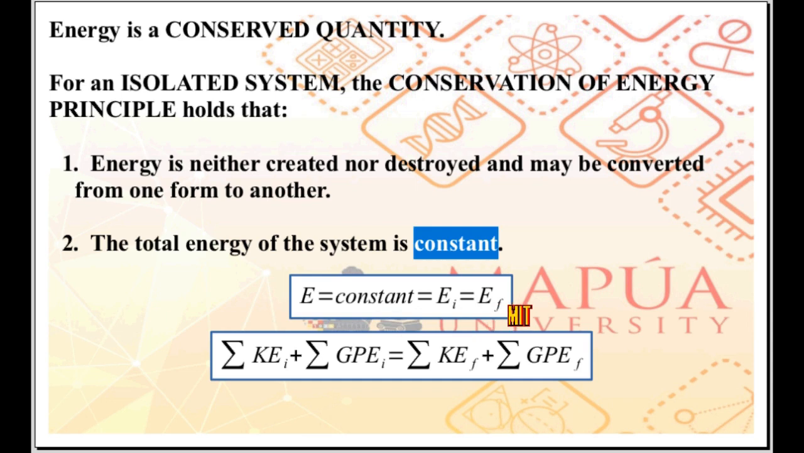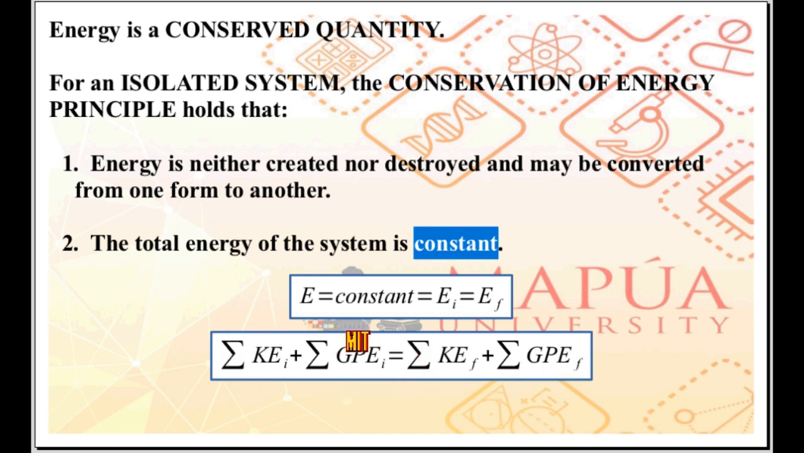Now, if we're just talking about motion of the object, the type of energy concerned is just mechanical energy. So, if we let E be total mechanical energy of the system, initial mechanical energy of the system is equal to final mechanical energy of the system.